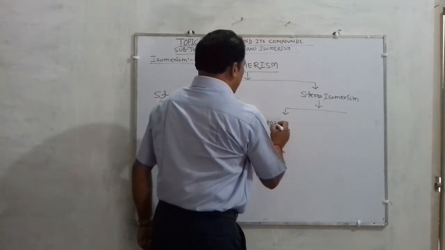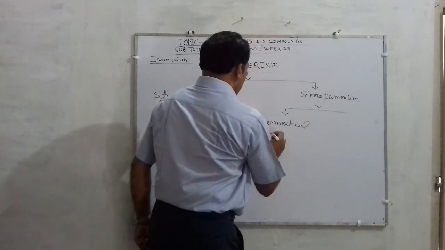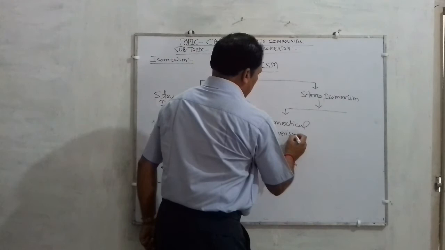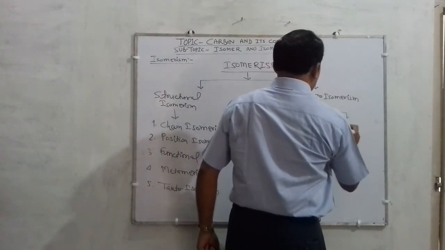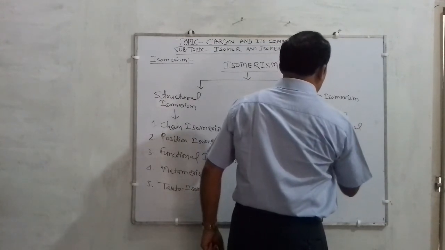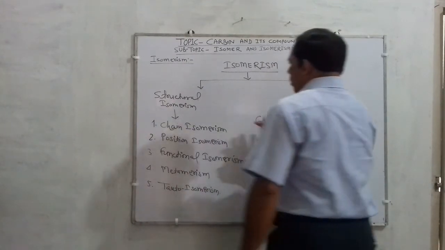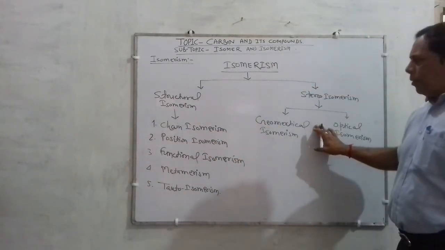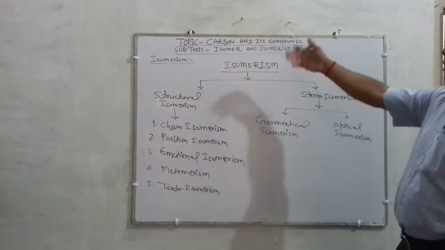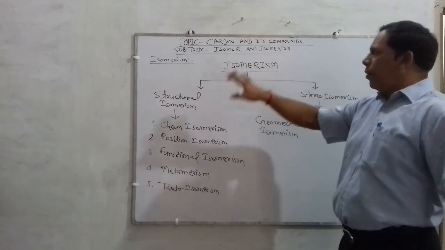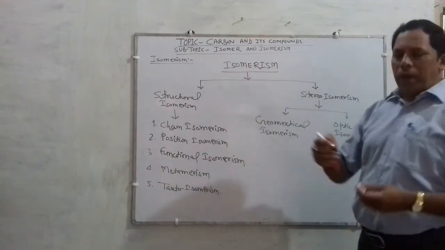First is called geometrical isomerism. And second is called optical isomerism. Although this classification is not in your syllabus, you will study it in detail in upper classes. So at least here you should know what an isomer is, what isomerism is, how it is derived, what the definition is, what the examples are, and what the types of isomerism are.